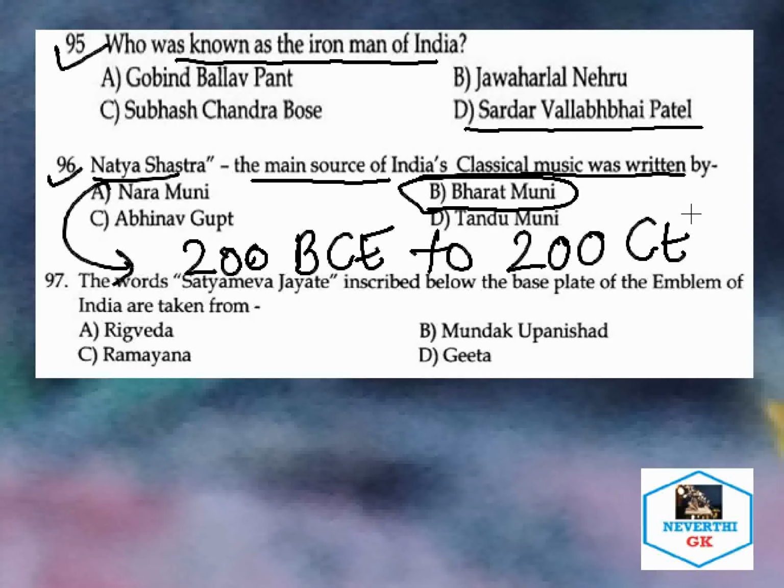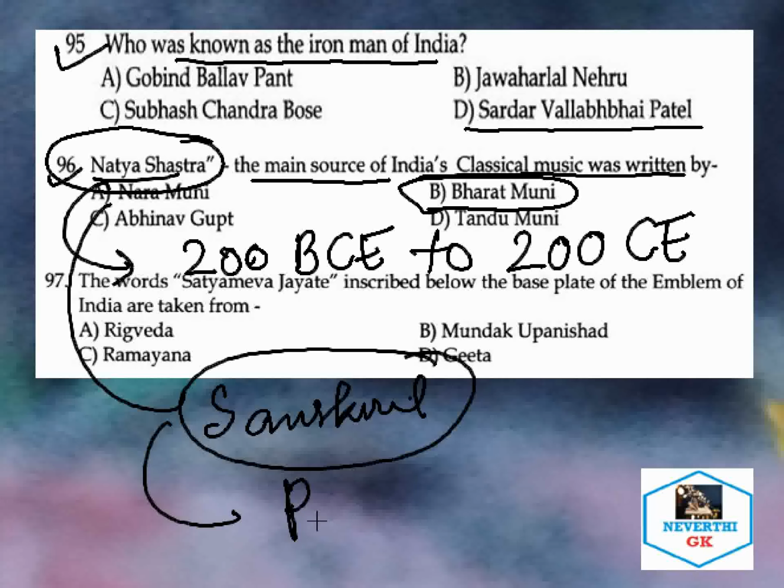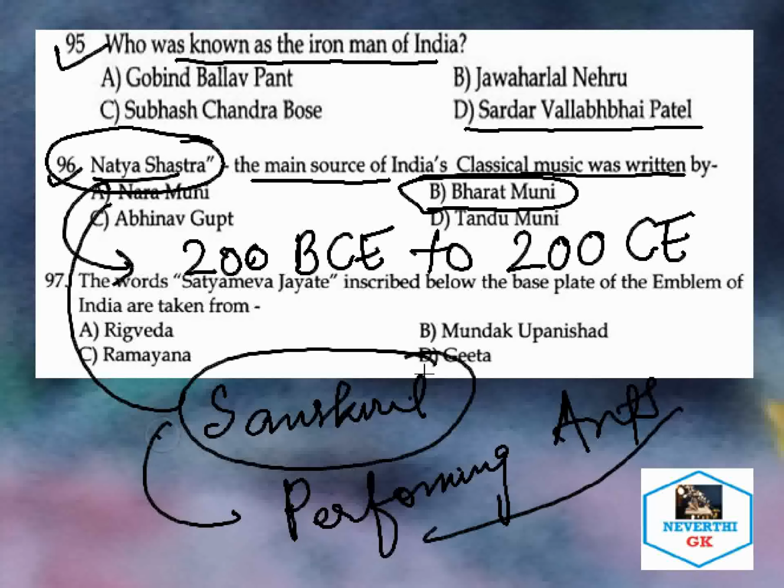This book is a religious text, especially written in the Sanskrit language. It is about the Hindu religion, and it is about performing arts. Specially written in which language? In the Sanskrit language.